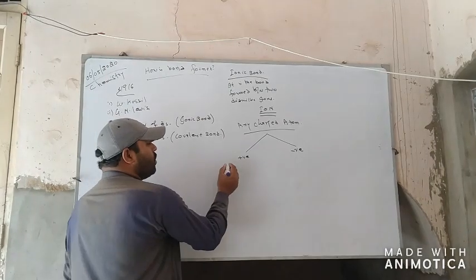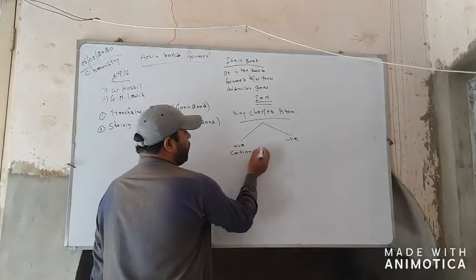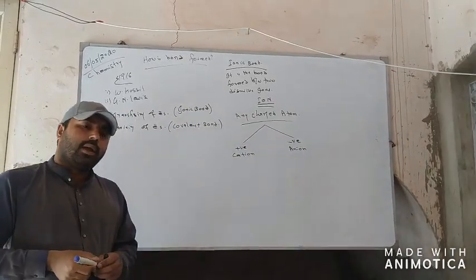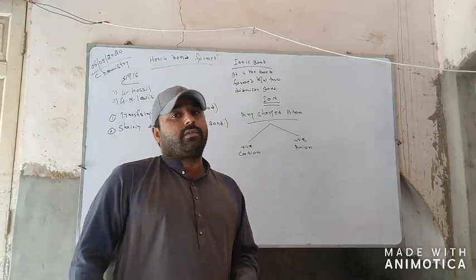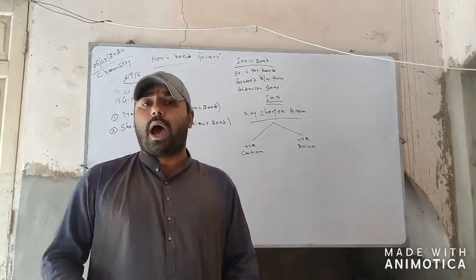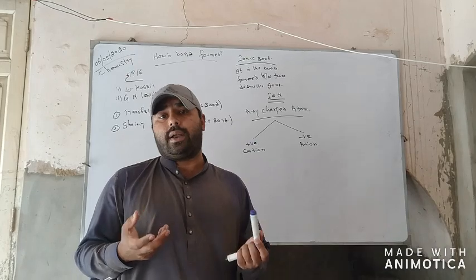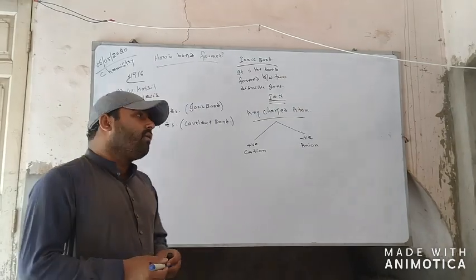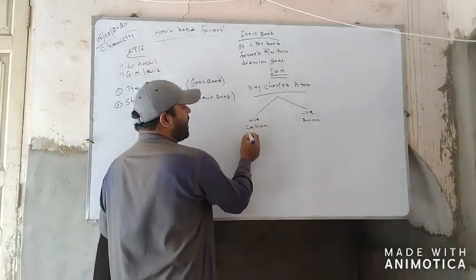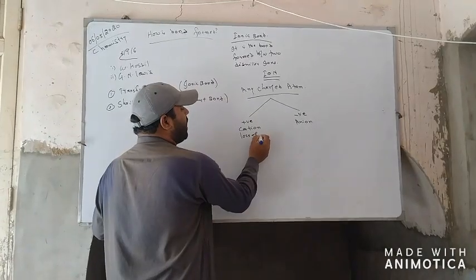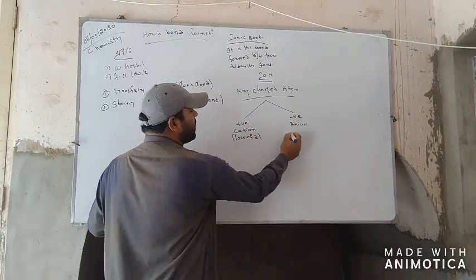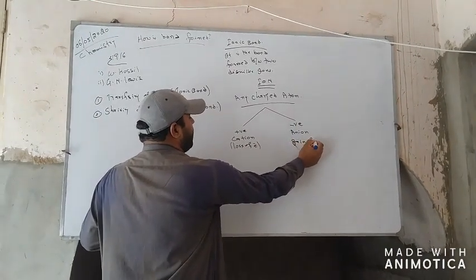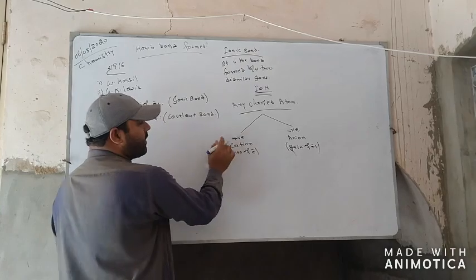A positive ion is known as a cation, whereas a negative ion is known as an anion. Now again the question arises: how are these ions formed, how does a positive ion form and how does a negative ion form, means the formation of cations and anions. Cations, or positive ions, are formed by loss of electrons, whereas anions are formed by gain of electrons.